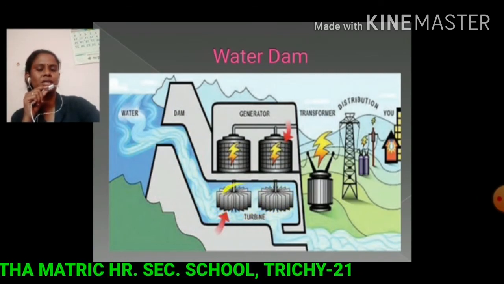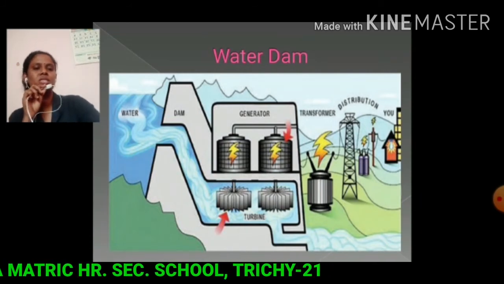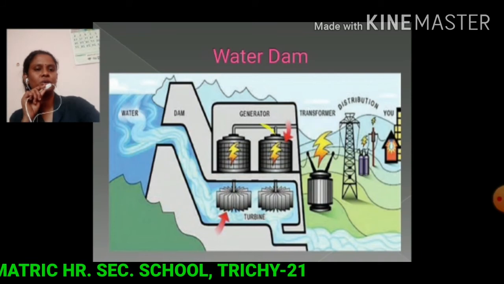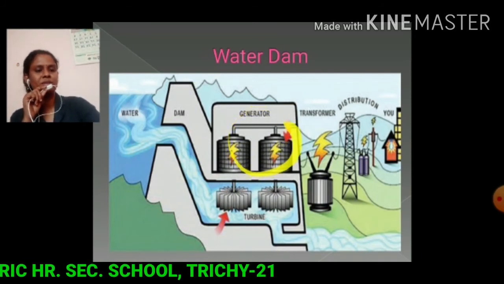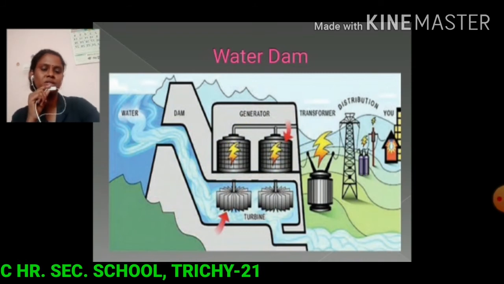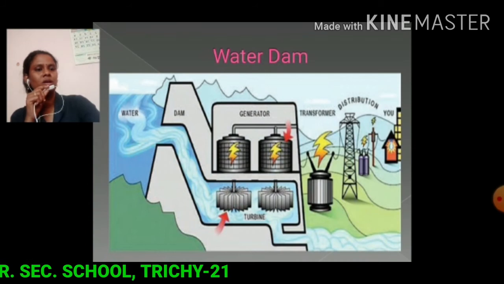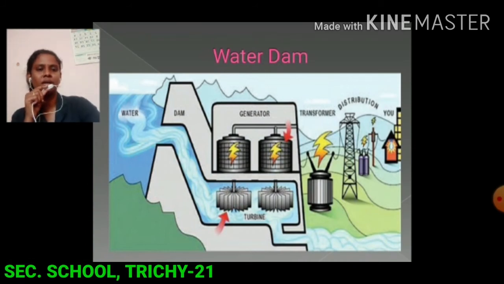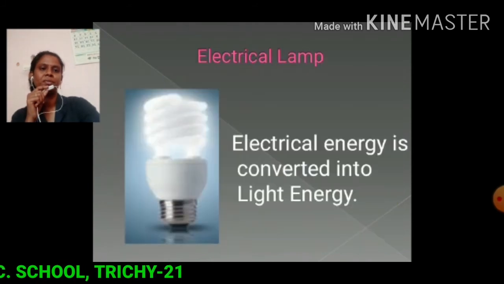Here the turbine has mechanical energy. This energy is next converted into electric energy using a generator. So this is how electric energy is generated in hydropower plants.